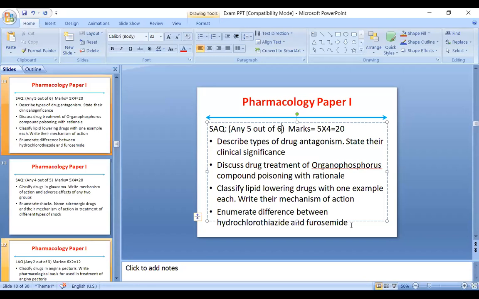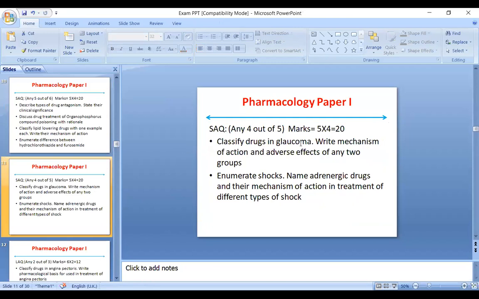Then again, what is expected in this question is the duration of action and where it is used. Furosemide is used in hypertension. Is thiazide used? Which drug causes hypokalemia? Furosemide is a high ceiling one. So which is the site of action? Furosemide acts on the ascending loop of Henle, thiazide acts on the early distal tubule. These differences are very important whenever you write the differences between hydrochlorothiazide and furosemide.